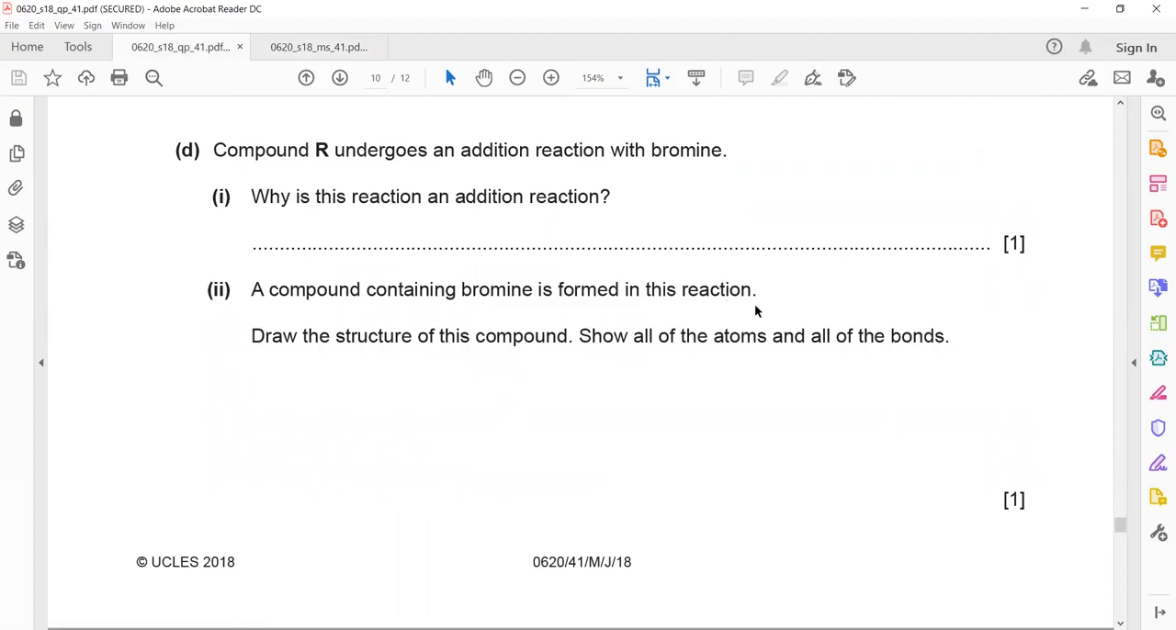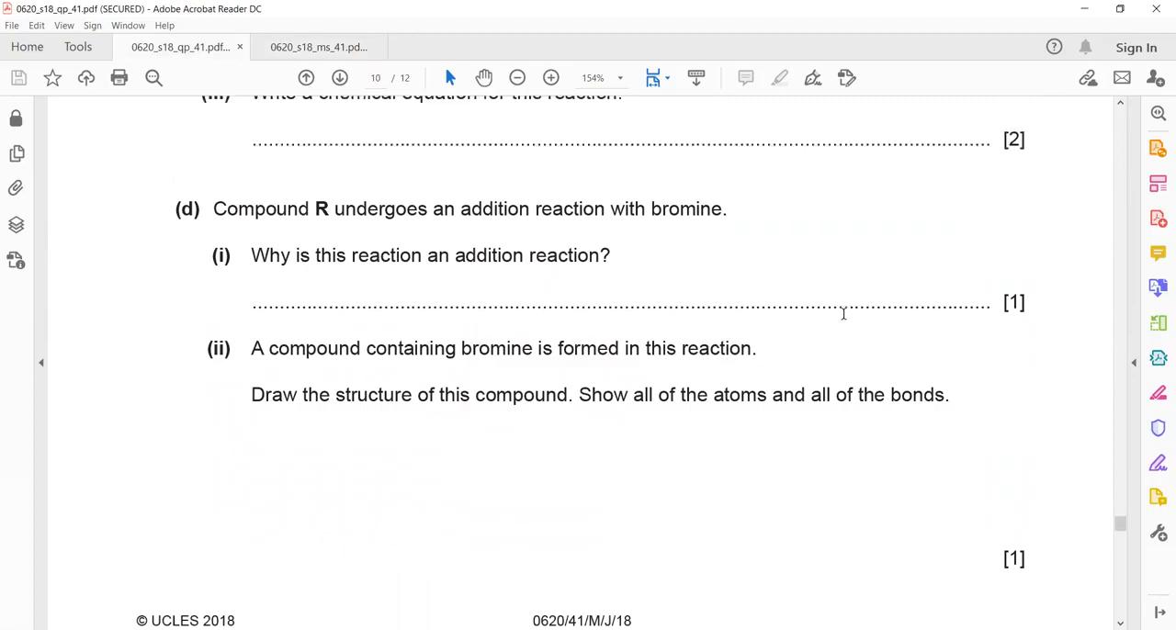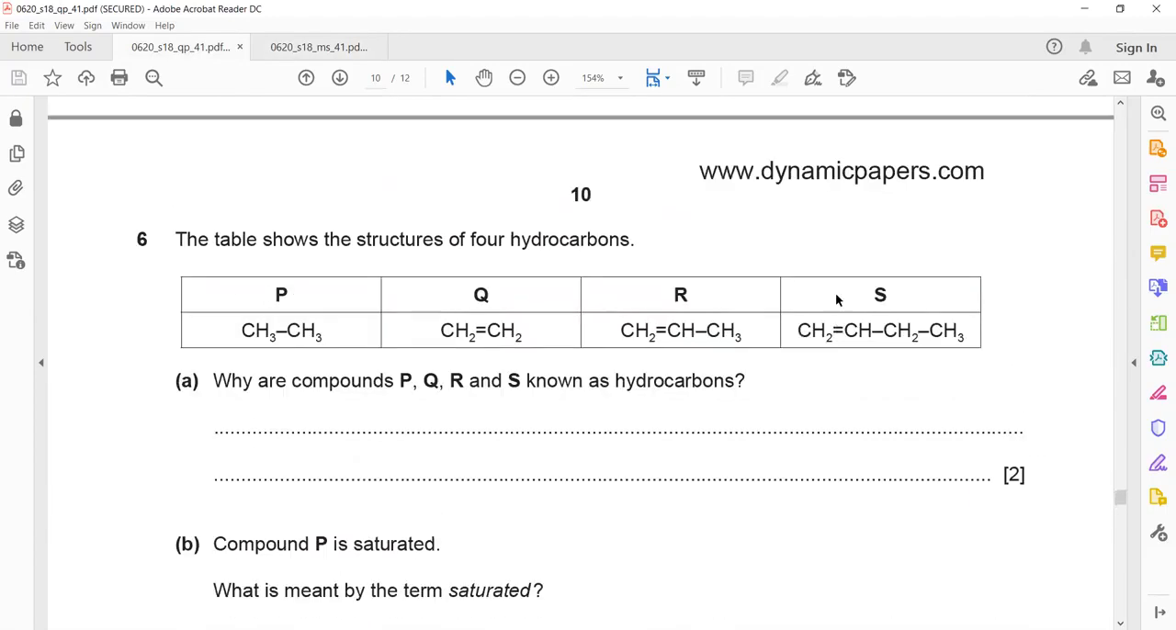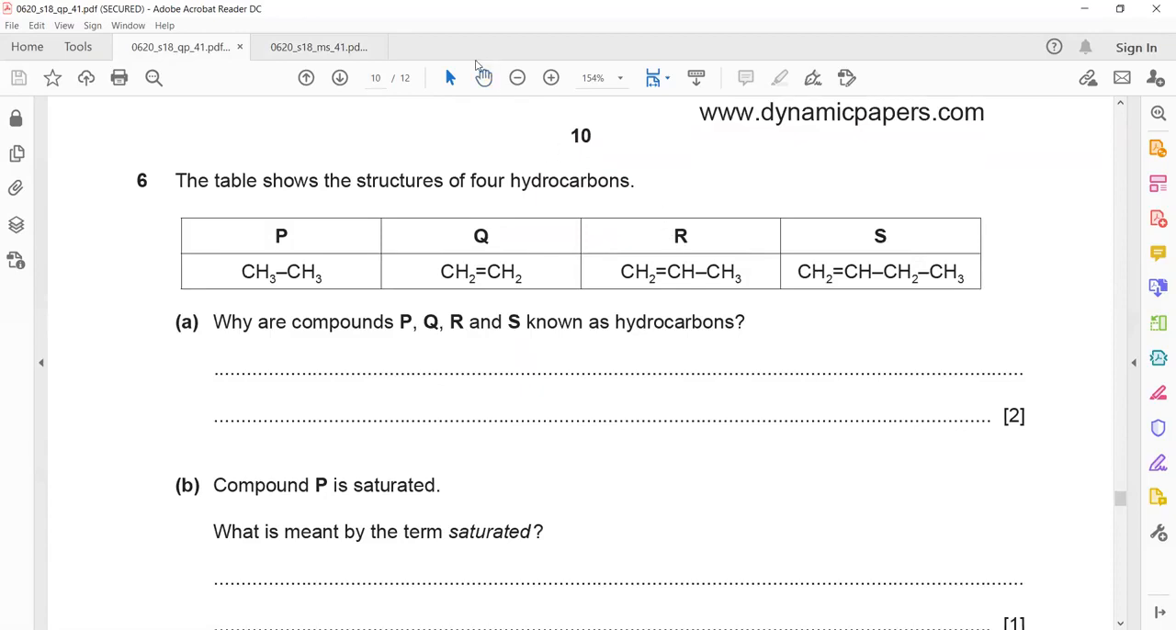Then a compound containing bromine is formed in the reaction. So R reacted with bromine. When R reacts with bromine, what will happen? The double bond will break into a single bond. One bromine is added here, another bromine added to the other carbon. Because whenever an addition reaction occurs, two atoms are added to the carbons which have a double bond. Is it clear?